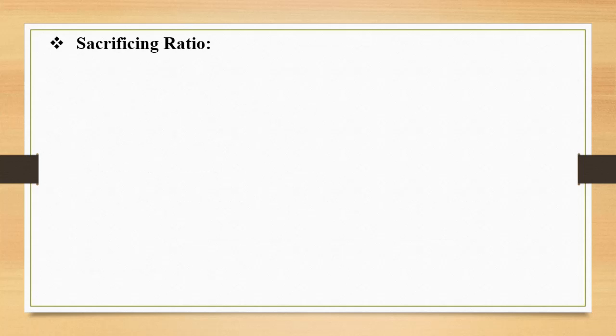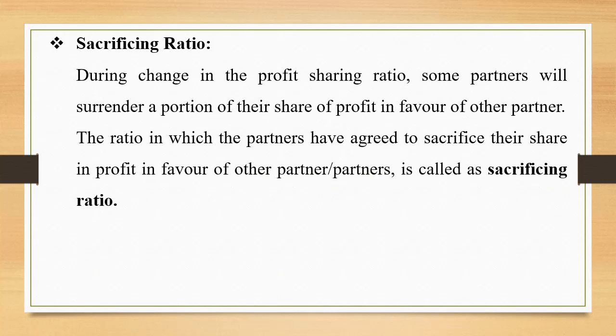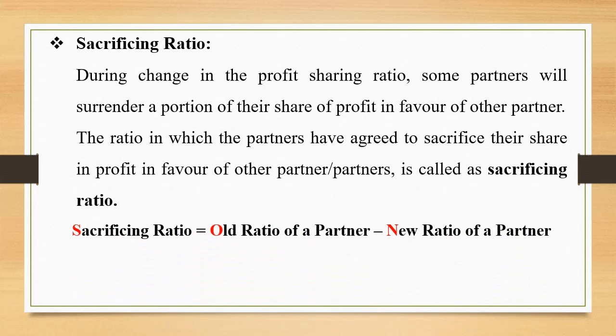Sacrificing ratio. Let us see the meaning of this. During change in the profit sharing ratio, some partners will surrender a portion of their share of profit in favor of other partner. The ratio in which the partners have agreed to sacrifice their share in profit in favor of other partner or partners is called as sacrificing ratio. What is the formula for sacrificing ratio? So sacrificing ratio is equal to old ratio of a partner minus new ratio of a partner. To memorize it in a simple way, you can remember it as SON.